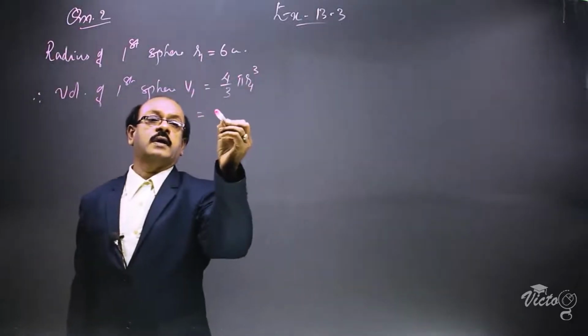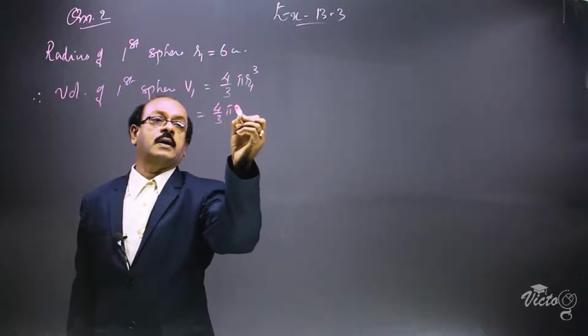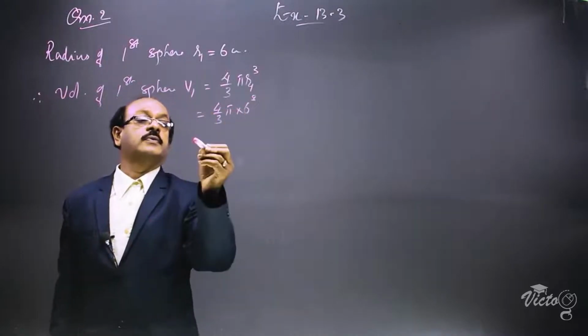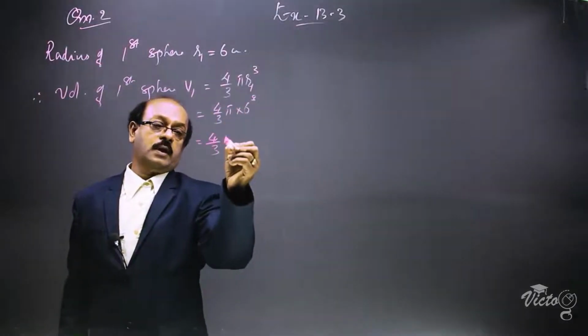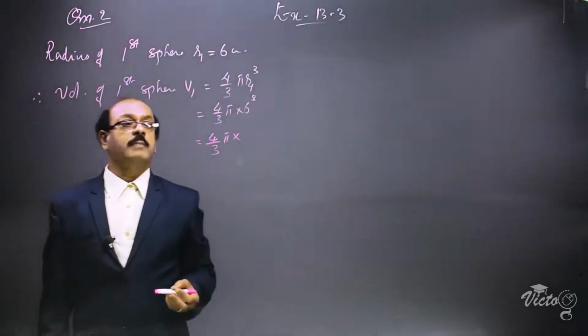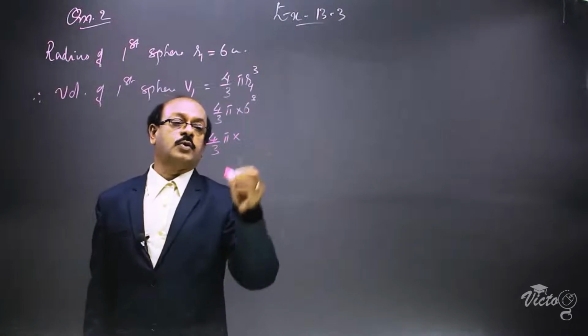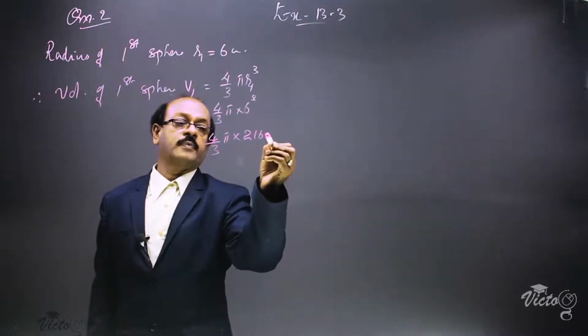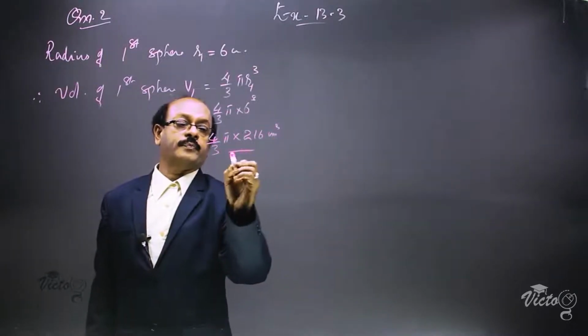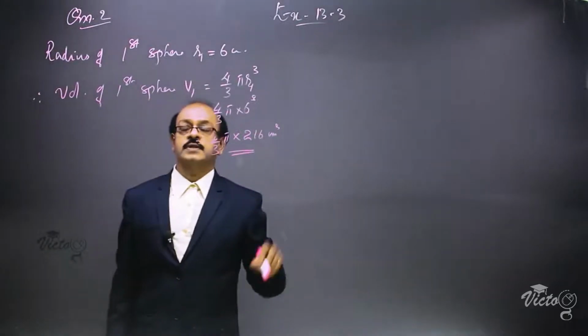Giving the value of the radius, it is 4 by 3 pi 6 cube. This is equal to 4 by 3 pi into the cube of 6, which is 6 into 6 into 6, equal to 216 centimeter cube. We obtained the volume of the first sphere.